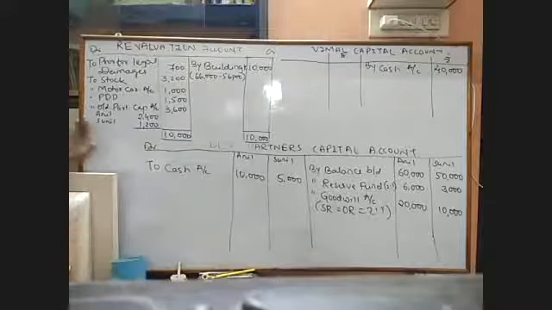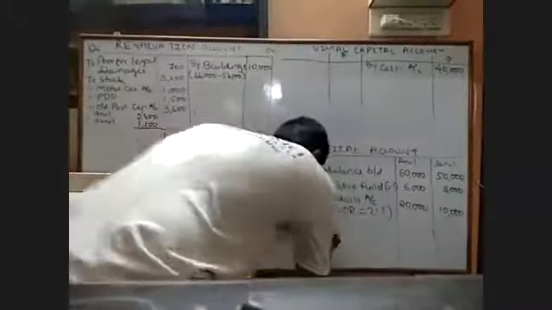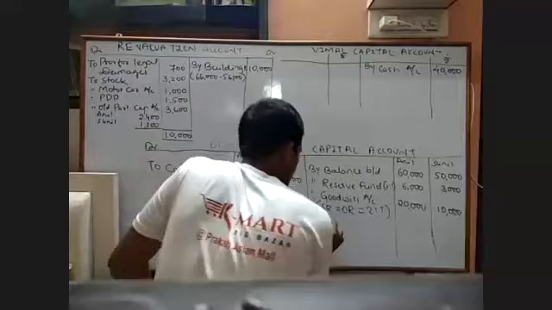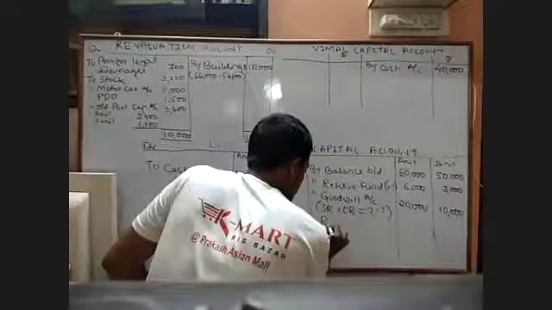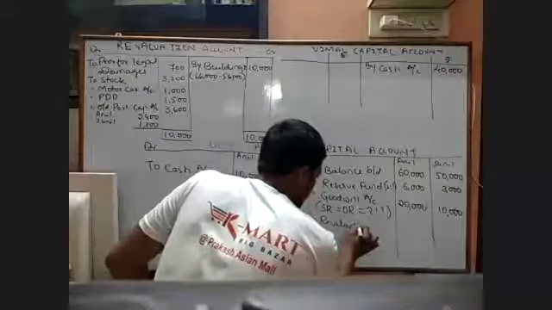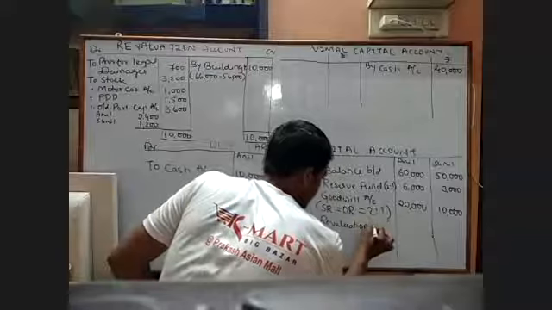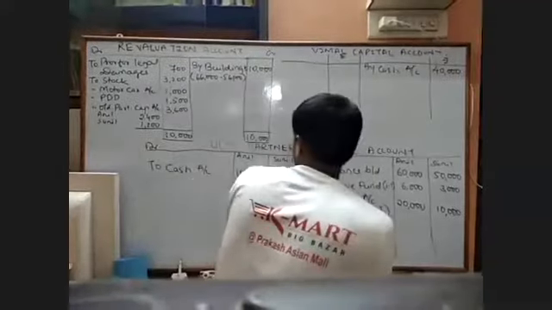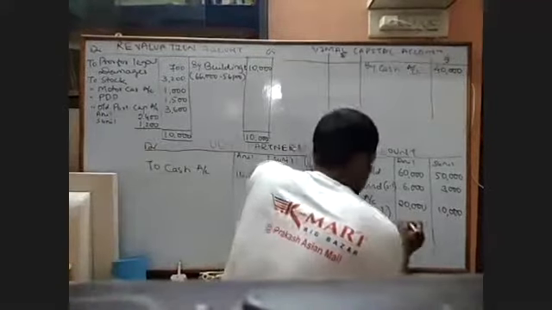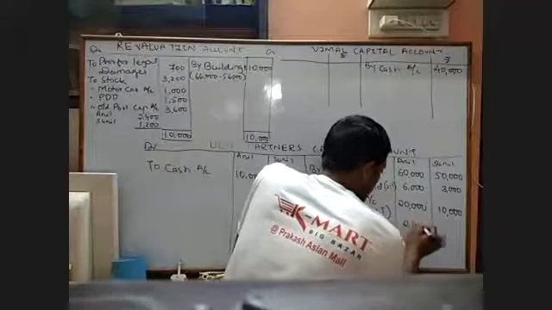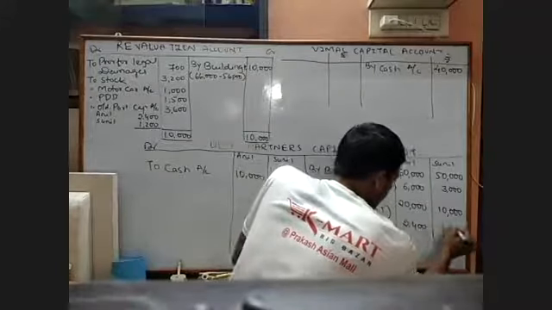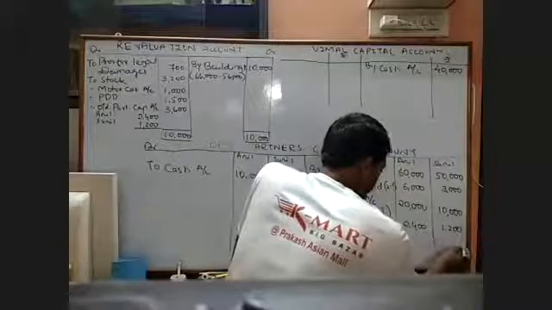And when it is on the left side, it will be appearing on the right side. Then I will write here by revaluation account, and the amount will be 2,400 and 1,200. And after this, all the transactions are over.